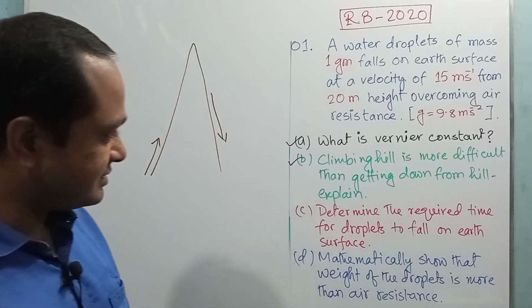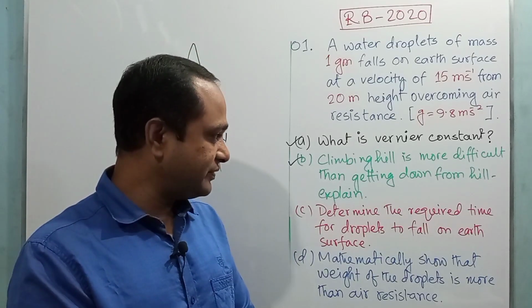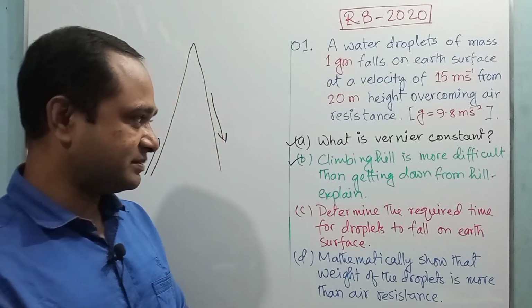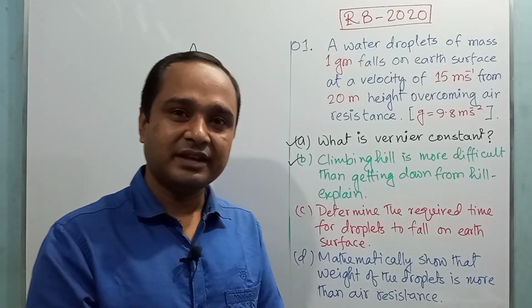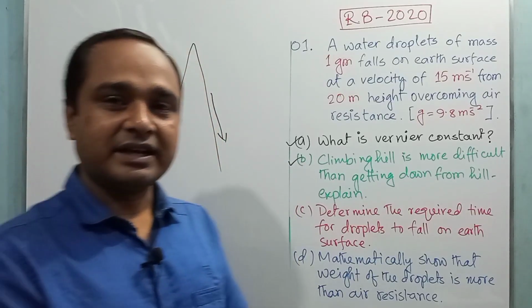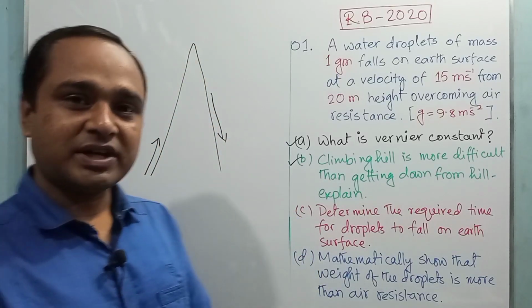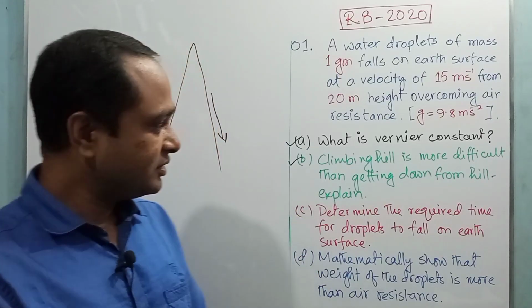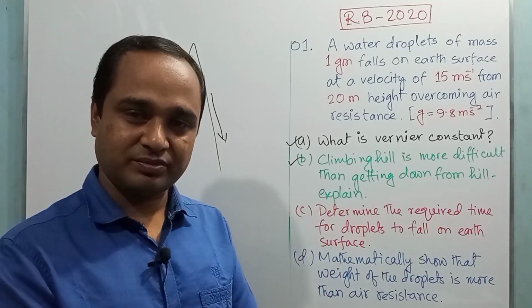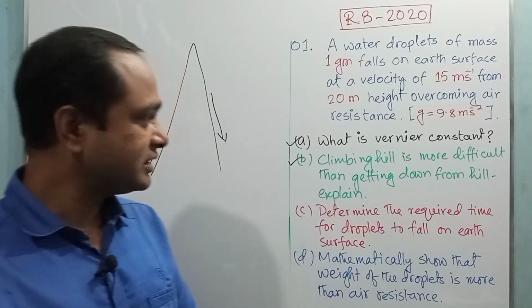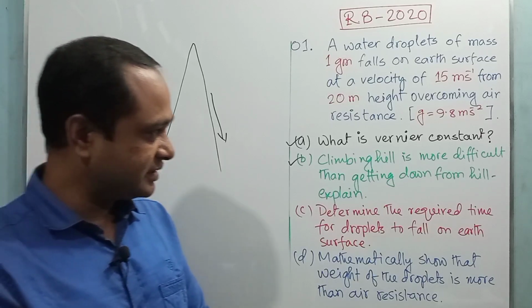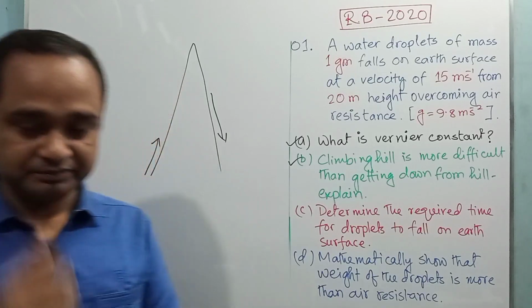So we can say that climbing a hill is more difficult than getting down from the hill, because climbing a hill is work done against the gravitational force, and getting down is work which is done by the gravitational force, right? So climbing a hill is more difficult than getting down from the hill, right?